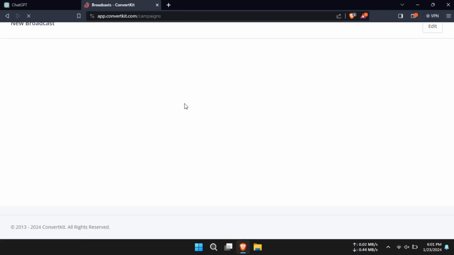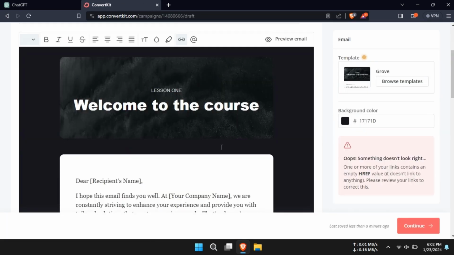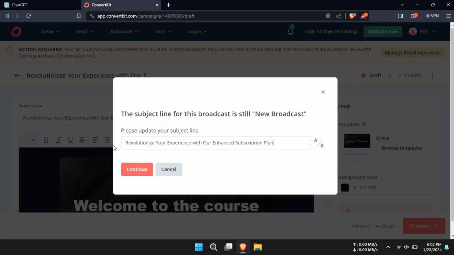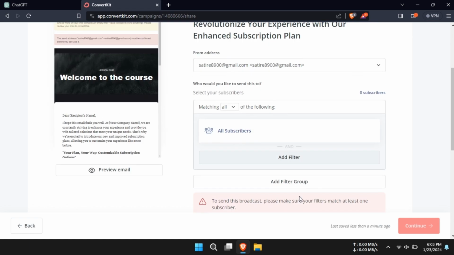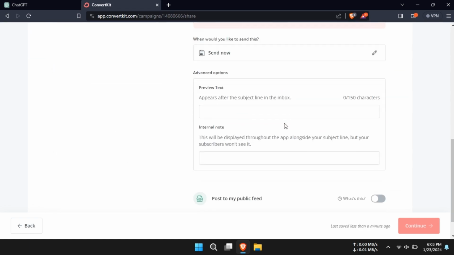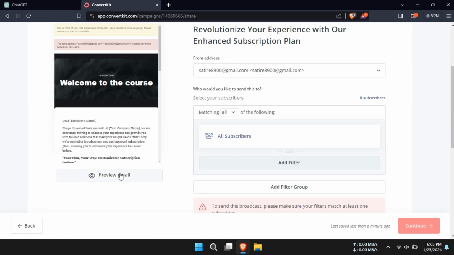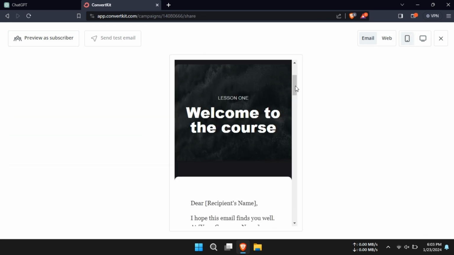In conclusion, combining ChatGPT and ConvertKit opens up a world of possibilities for increasing your income through intelligent content creation and strategic email marketing. Embrace these tools and watch as your online business reaches new heights of success.